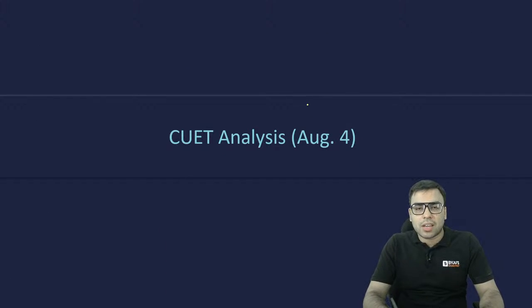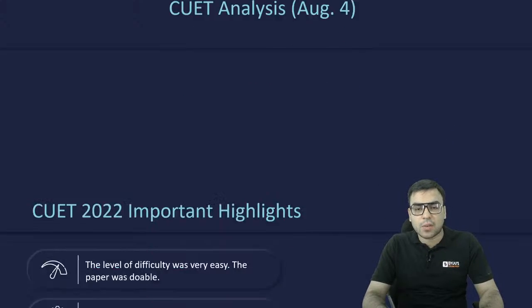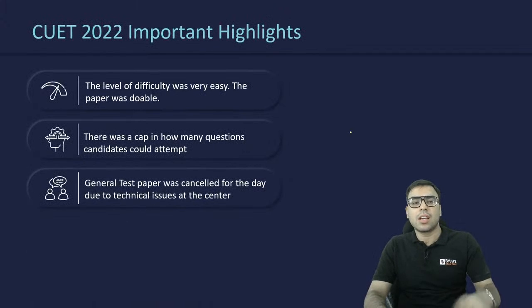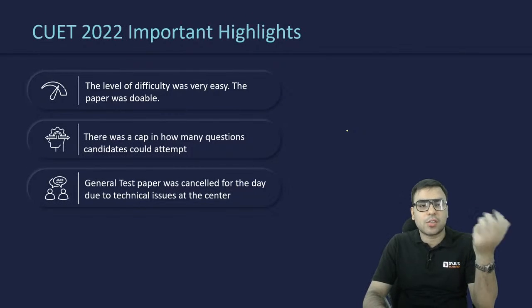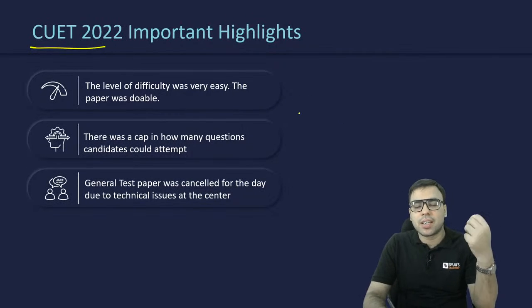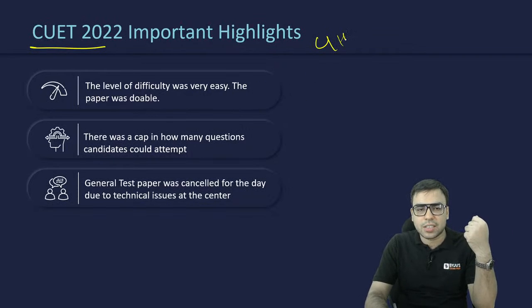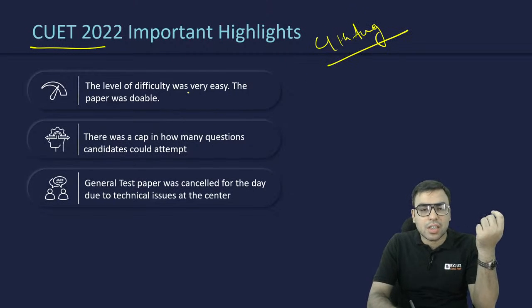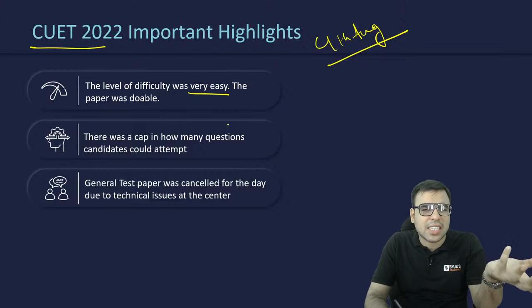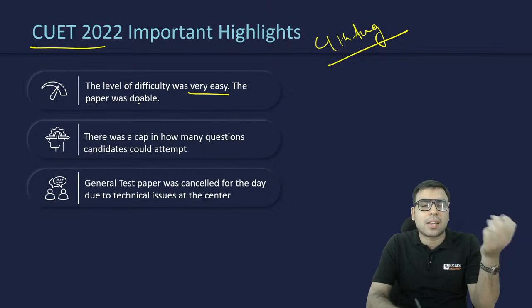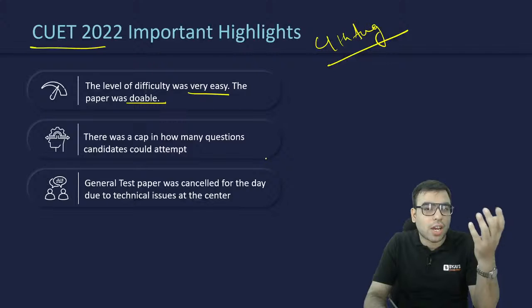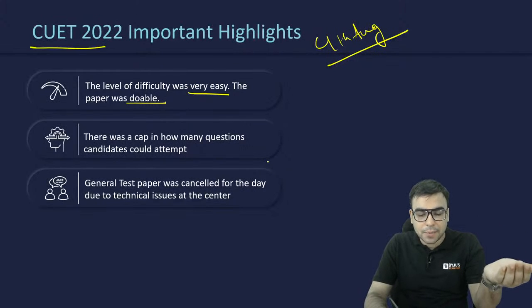First of all, we'll be discussing the CUET exam analysis of 4th August. As far as the CUET 2022 important highlights of 4th August are concerned, the level of difficulty was generally considered easy or very easy. The paper was doable. If you have prepared properly, it was not so difficult for you.